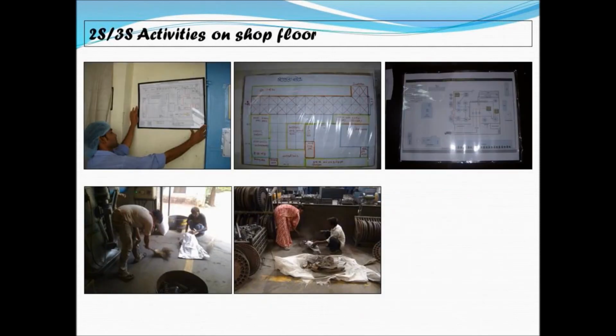2S, 3S activities, where the layout is finalized and the labeling is being done. Now this is 4S activity. Also 3S activity here, somebody is cleaning. So we are trying to do cleaning, having done 1S, 2S, 3S.